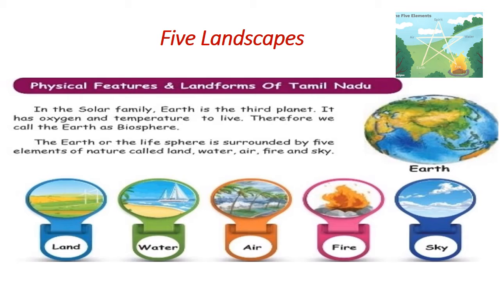In the solar family, our Earth is the third planet. It has oxygen and a suitable temperature to live. Therefore, we call the Earth the biosphere. Biosphere means the region occupied by living organisms like plants and animals. The Earth, or the life sphere, is surrounded by five elements of nature called land, water, air, fire and the sky. Now you see this in the picture.